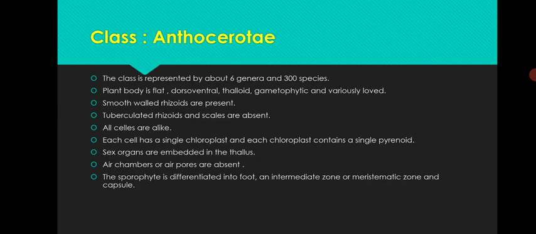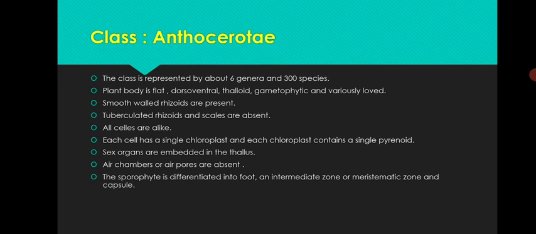Class Anthocerotae. The class is represented by about 6 genera and 300 species. The plant body is a flat, dorsiventral thalloid gametophyte, variously lobed. Smooth-walled rhizoids are present. Tuberculated rhizoids and scales are absent. Cells are alike. Each cell has a single chloroplast, and each chloroplast contains a single pyrenoid. Sex organs are embedded in the thallus. Air chambers or air pores are absent.